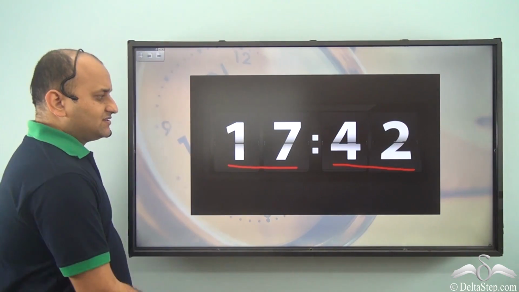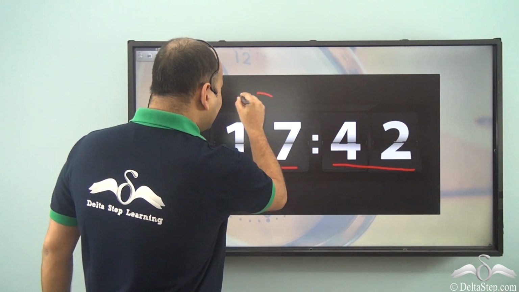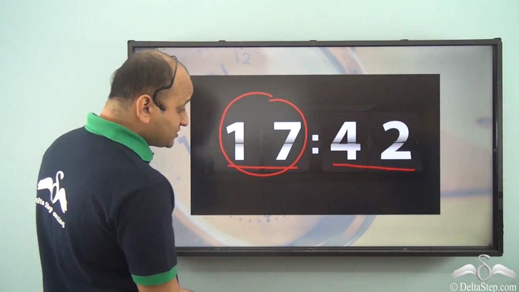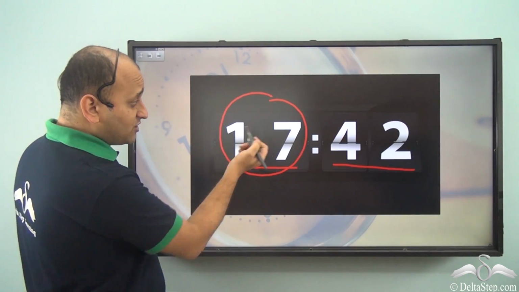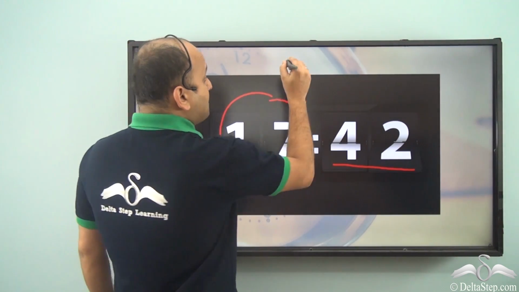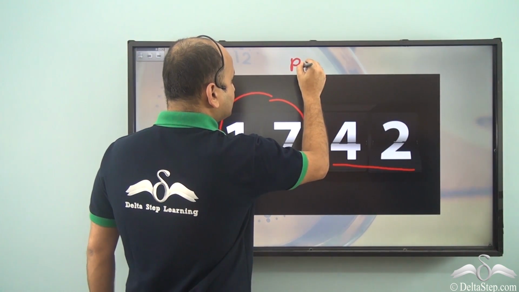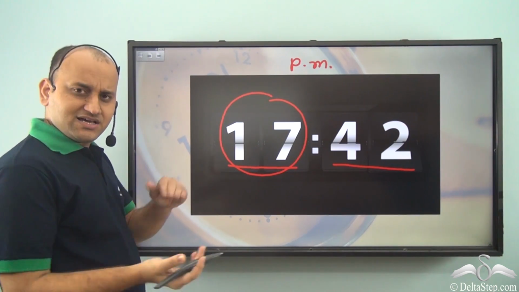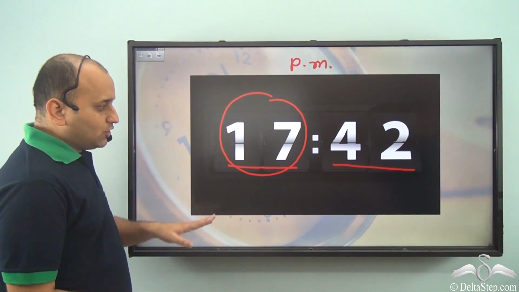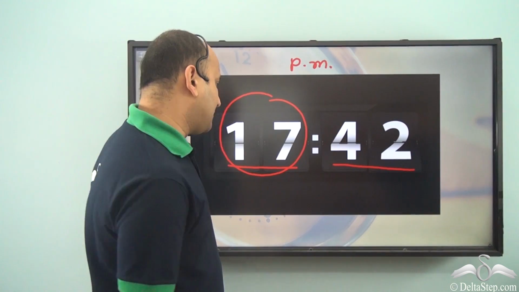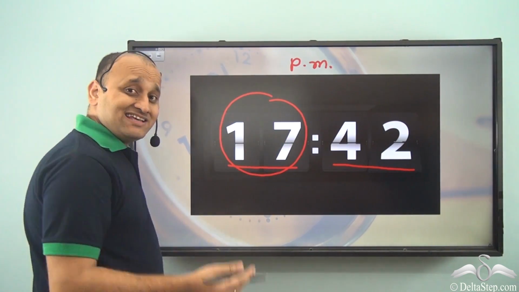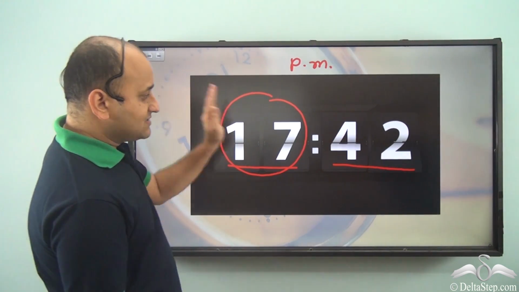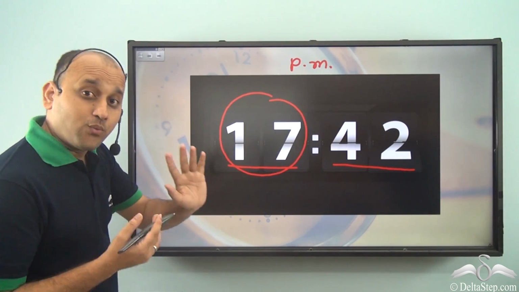So always the conversion, that is reading the time in a digital clock, will be difficult. So the main confusion in conversion of time will be in the PM part, because the AM hours are the same in both cases. So it's only the PM which you need to worry about. So definitely 17 is after 12, so it's the PM part, right? So definitely it is a time somewhere in PM. Now what time is it?